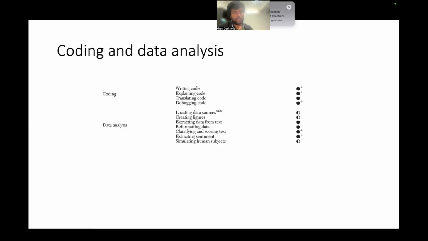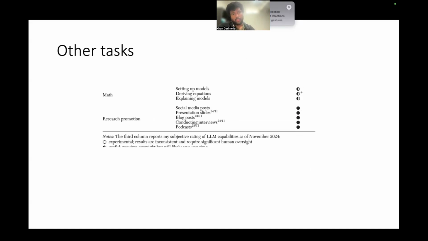So overall, in terms of coding, it's really good: writing code, explaining code, translating code, debugging code, really, really good. Data analysis, not so good. It's okay. And then there are these other things like research promotion, social media posts, presentation slides. I don't do it because it's not really that good. I'm surprised this is ranked as fully good, but it's not that good.